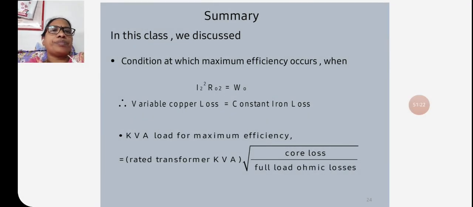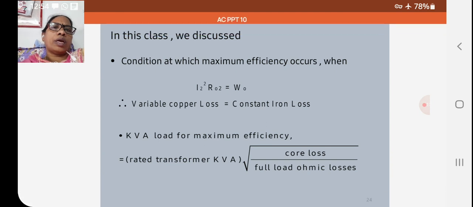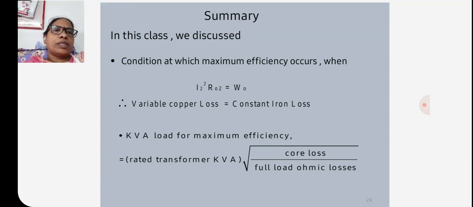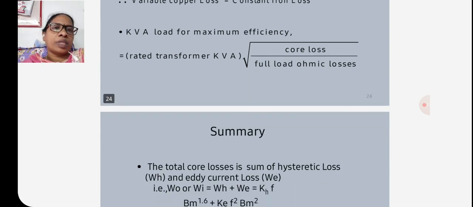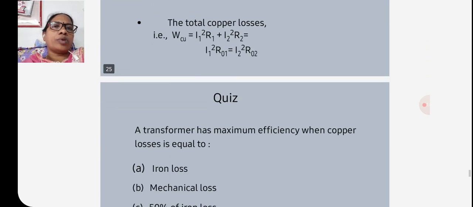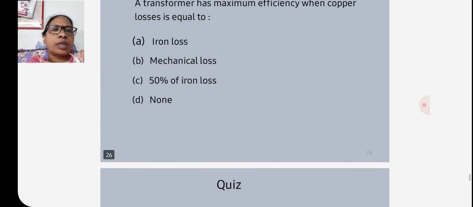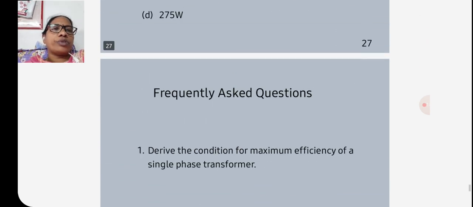Here in this we have the condition for maximum efficiency, that is, when variable copper losses are equal to constant iron losses. So the KVA load for maximum efficiency is equal to the rated transformer KVA under root of core loss by full load ohmic losses. So this is the summary about the maximum efficiency condition, and we have a few quiz questions,